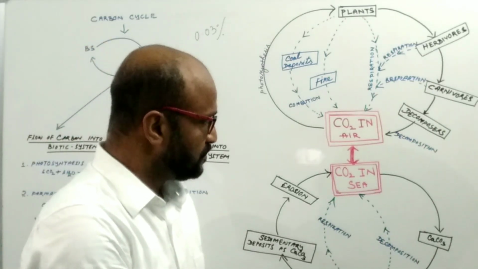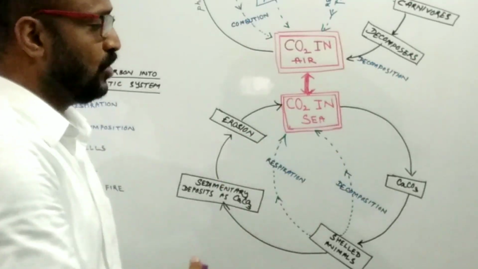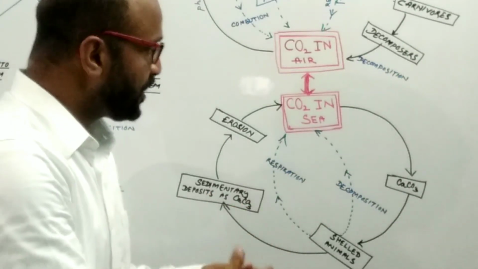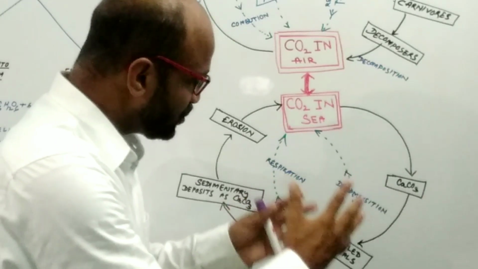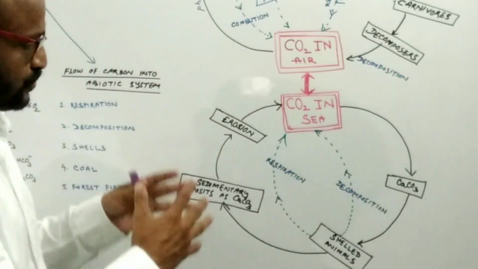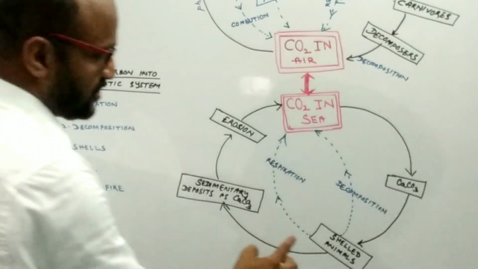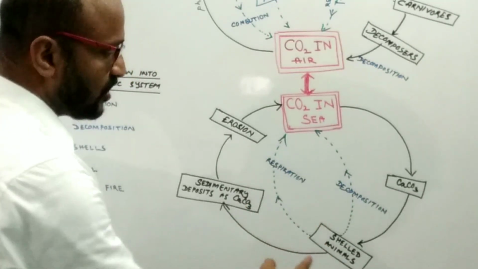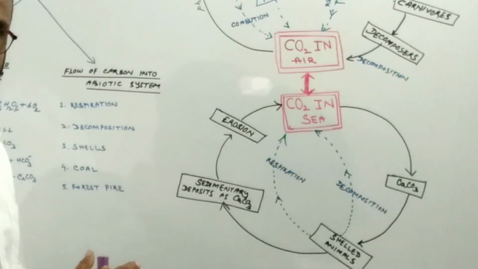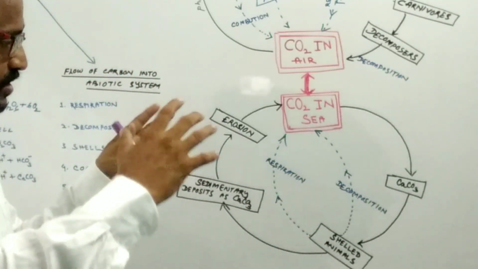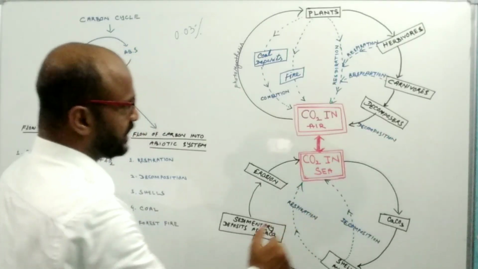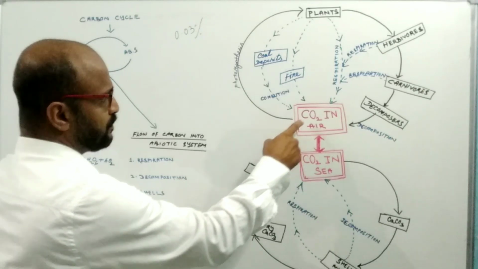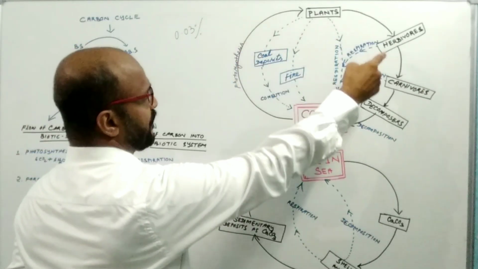Such carbon, incorporated into calcium carbonate, is stored inside the shells of the shelled animals. Shells means the outer covering of the mollusk. So these are the two methods by which carbon enters into the biotic system.